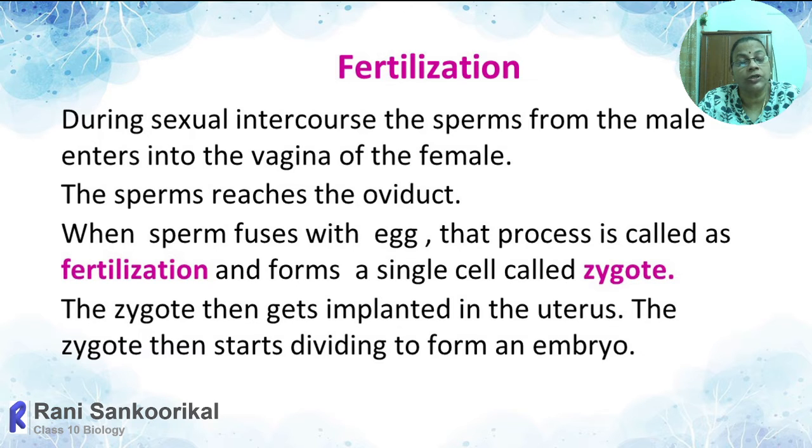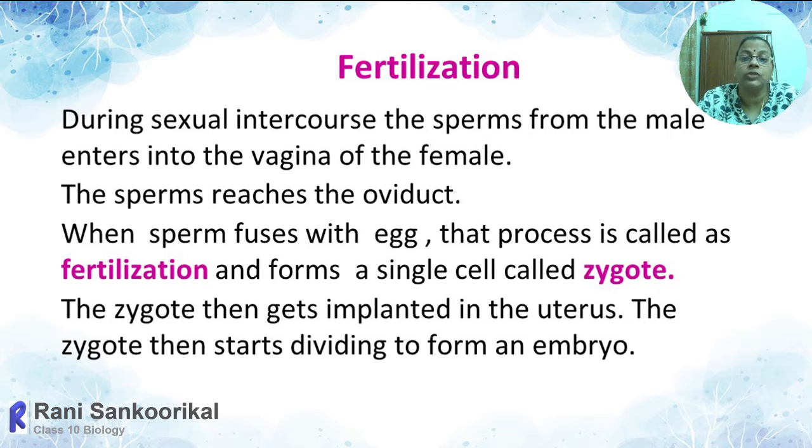As a result of fusion, immediately they form a single cell. That single cell is called a zygote. So the zygote is the first cell of the embryo and it is the continuation of the next generation. Soon after the zygote formation, the zygote will divide. The division of the zygote is called cleavage. First it will transform into the 2-celled stage, 4-celled stage, 8-celled stage, 16-celled stage, and 32-celled stage.